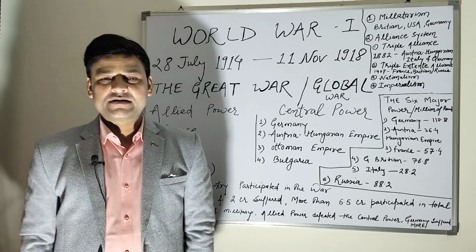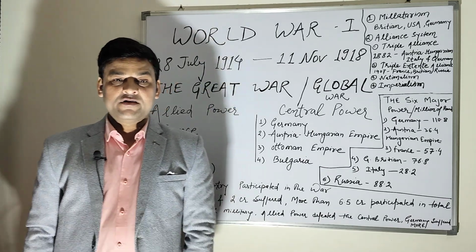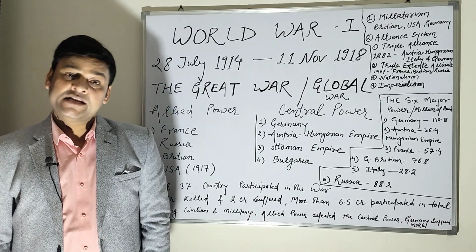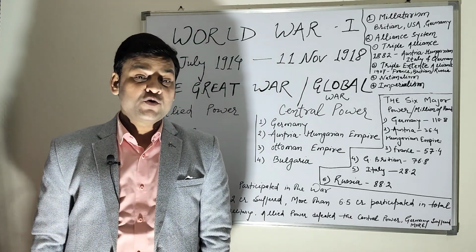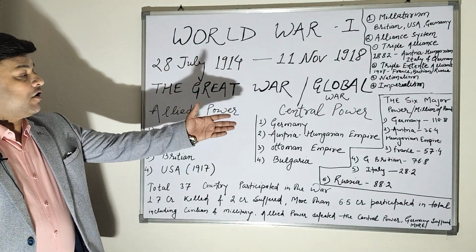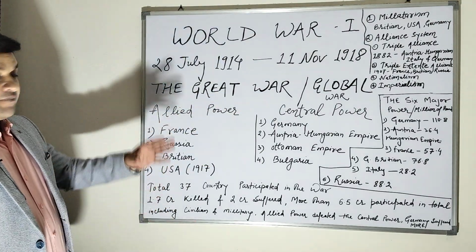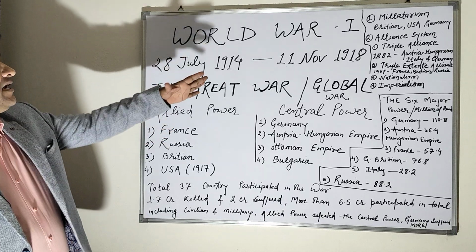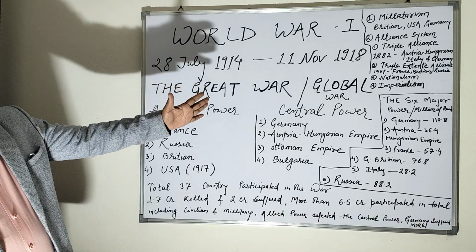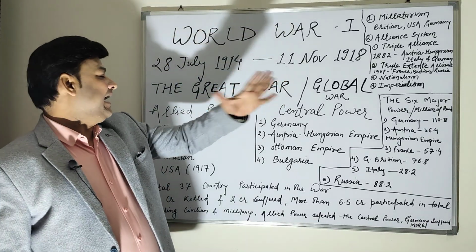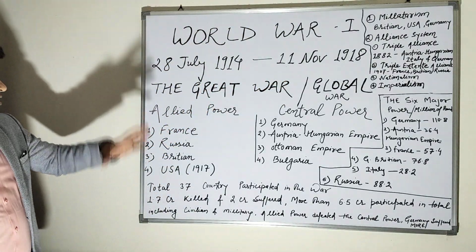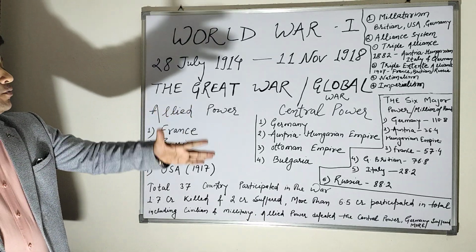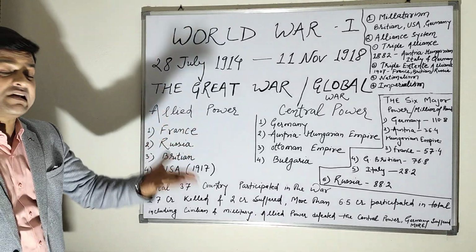Today I am going to discuss the outcome of the World War first and what was the reason why this war happened in world history, and why it was known as the Great War and the Global War. World War first started on 28 July 1914 and ended on 11 November 1918. So, this war was known as the Great War and the Global War. Why? What was the reason?